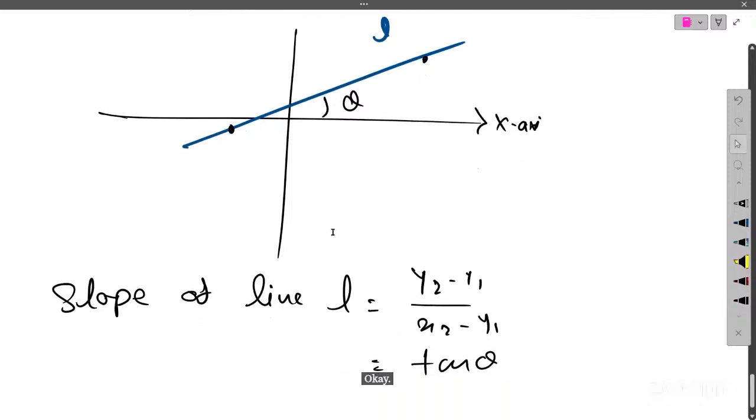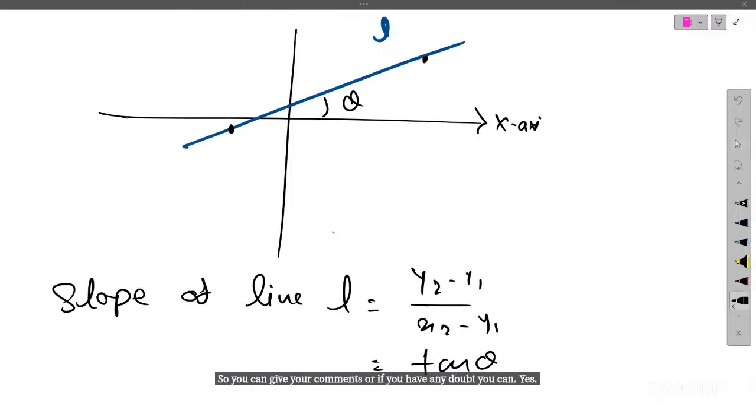So you can give your comments over the slope, or if you have any doubt, you can ask. Yes. Ma'am, what is the difference between line segment and the slope?